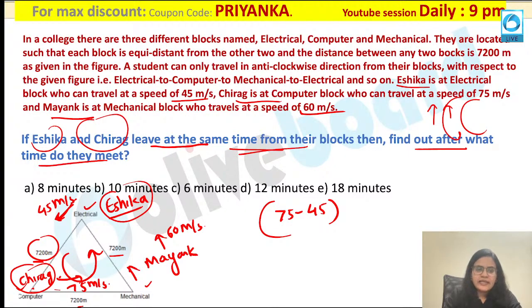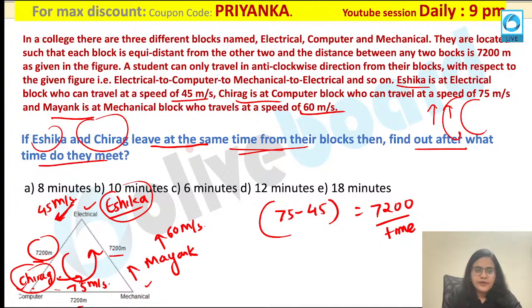Why are we not taking it as 7200 over here? Can anybody tell me the reason for this? Very interesting question. I can also write 7200 upon time. I can also write 7200 meters, the distance between them, divided by time, and calculate the time at which they are meeting each other. But why are we not taking it as 7200 meters?